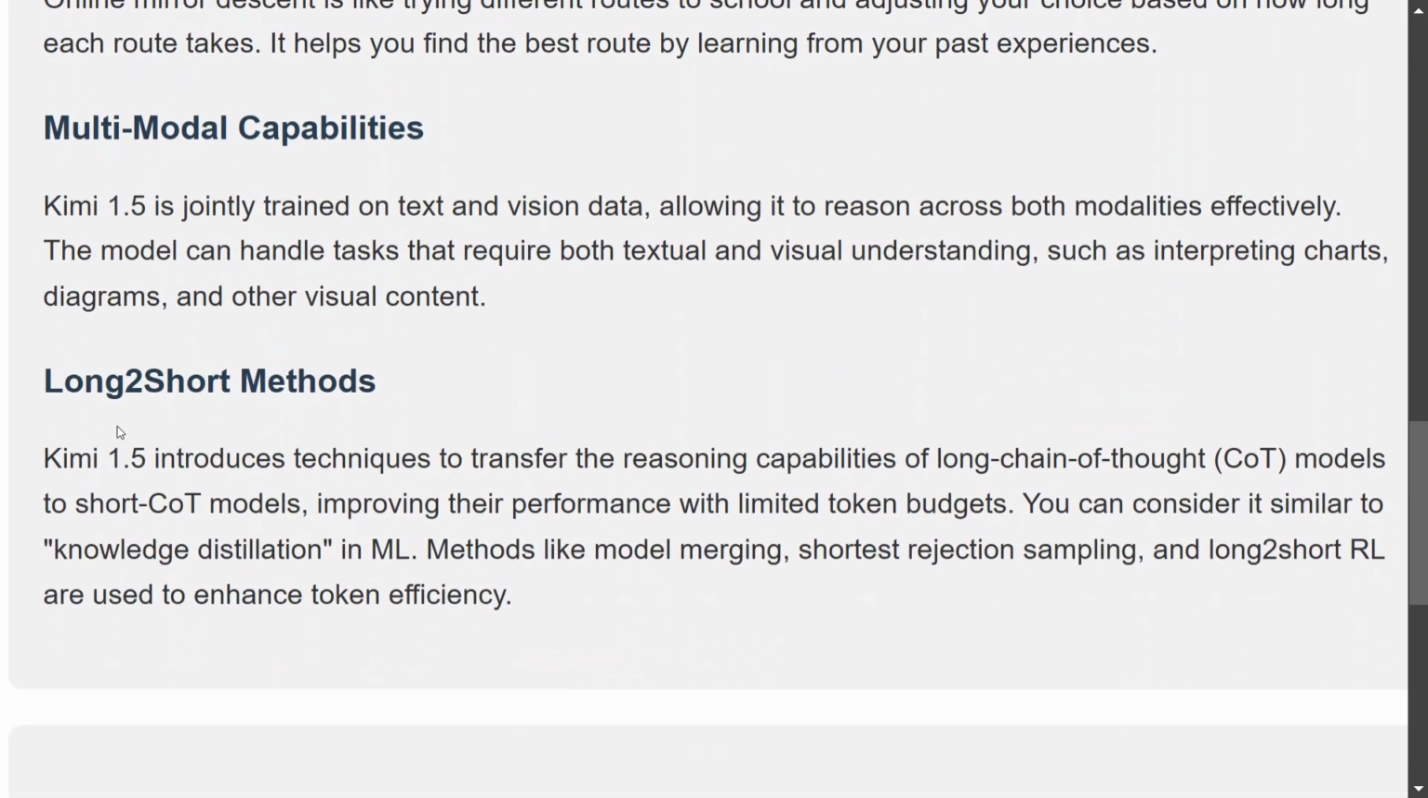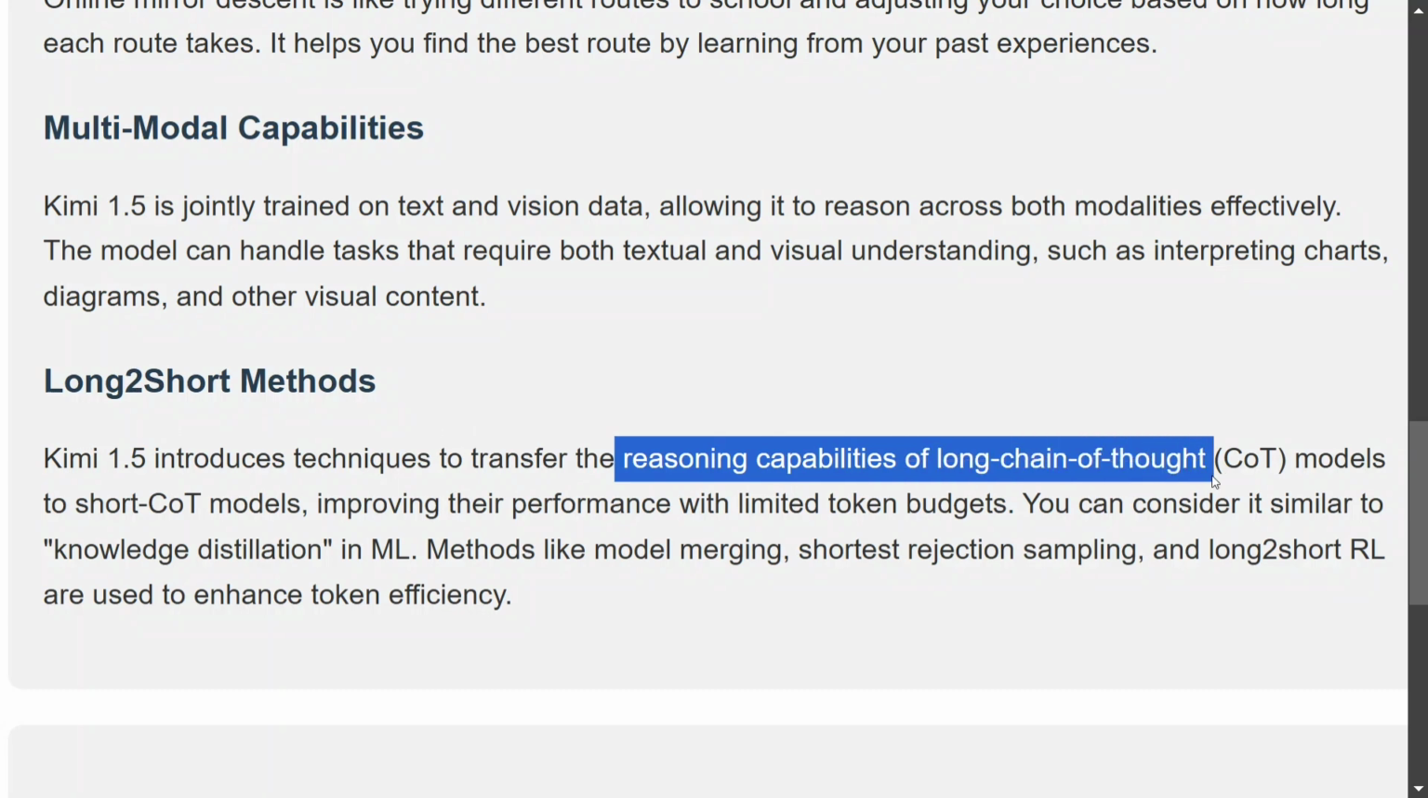It is also introducing something called long to short methods. This means that they're trying to transfer the reasoning capabilities of long chain of thought models to short chain of thought models. This is very interesting. So if you have heard of knowledge distillation, something that DeepSeek R1 also did for smaller models, it is similar to that concept only. There we are trying to transfer the reasoning capabilities of a huge model into a smaller one. Here they're trying to transfer the reasoning capabilities of a long chain of thought model, the models that can think longer, into a smaller model, short chain of thought models. This is called the long to short method.